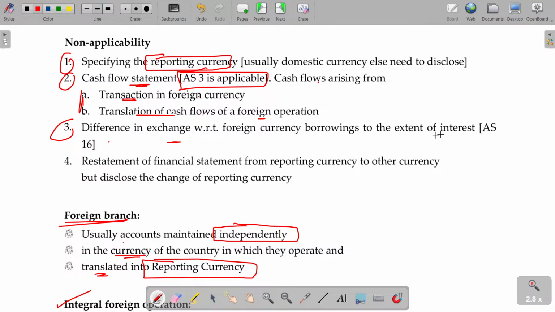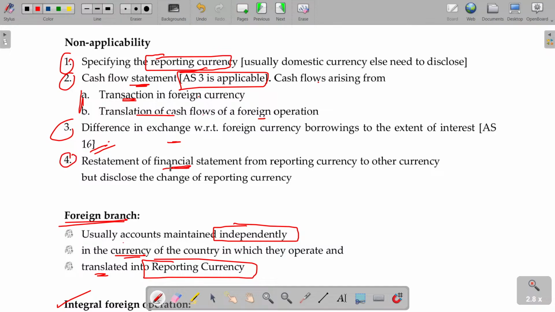And difference in exchange due to AS 16, we have seen, borrowing cost. We have the options also. You can capitalize the interest component to some extent. If you follow 46A, it can be added or subtracted with assets. In that case, this AS 11 will not be applicable.